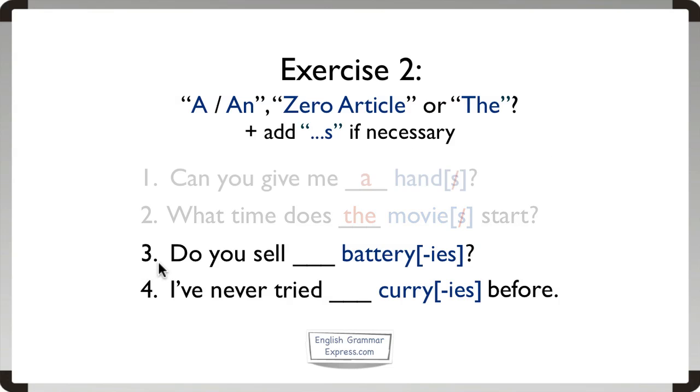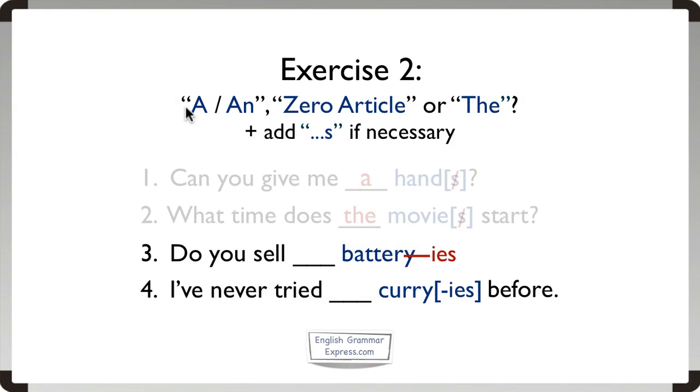Sentence number 3 now. Do you sell something battery? As before, the first question is, what is the main noun? And that is battery. The next question is, are we talking about battery in the singular or in the plural? And the answer is, it's in the plural. And the next question is, are we talking about batteries in general or in particular?